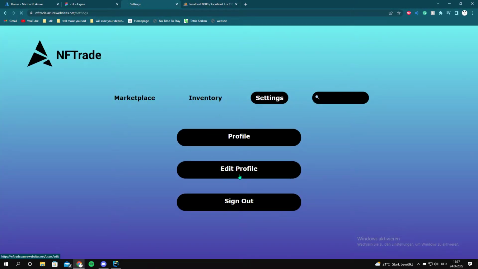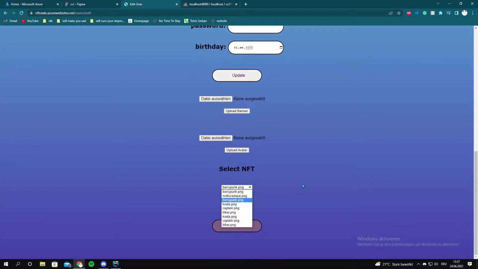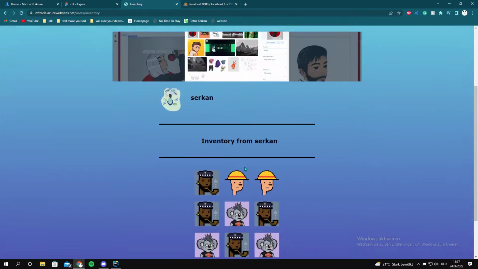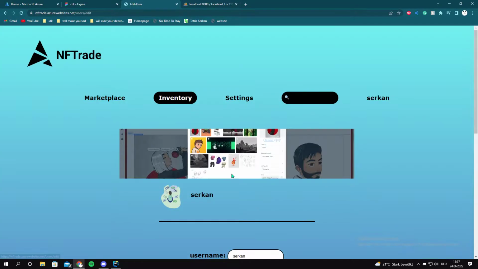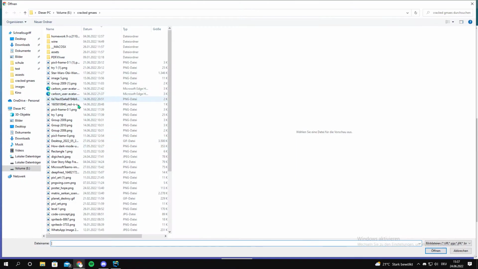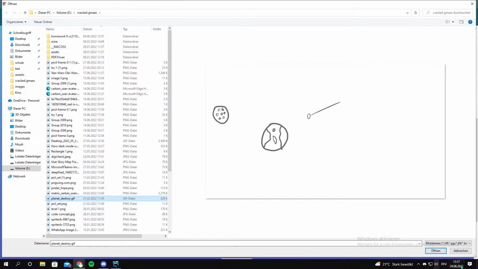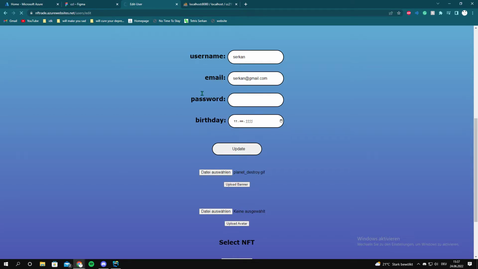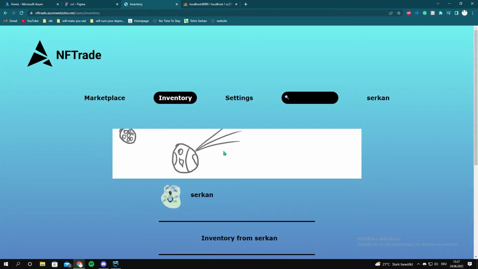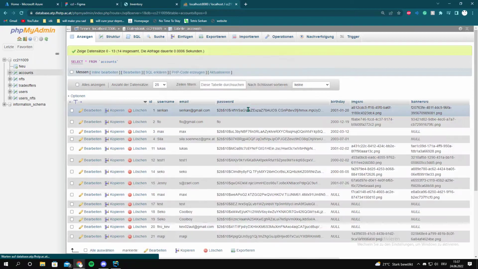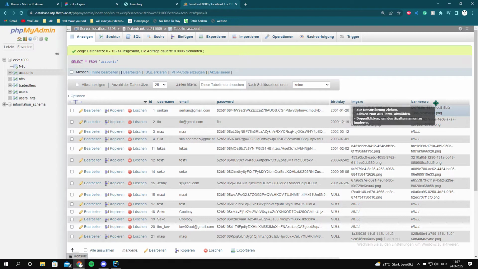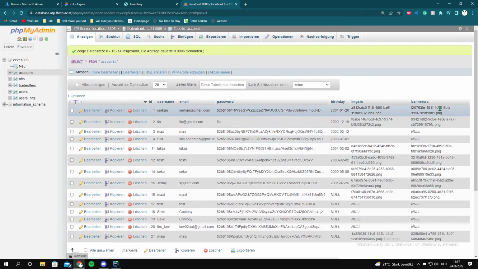Here are the settings where you can edit your profile. I can get NFTs down here. I want this koala NFT. I press get NFT and it displays on my profile down here. I can also upload a different banner, for example. Let's go with this one. Why not? We upload it and bam, we have a GIF as a banner, which is kind of cool. It will save that in our database in accounts under the banner source.